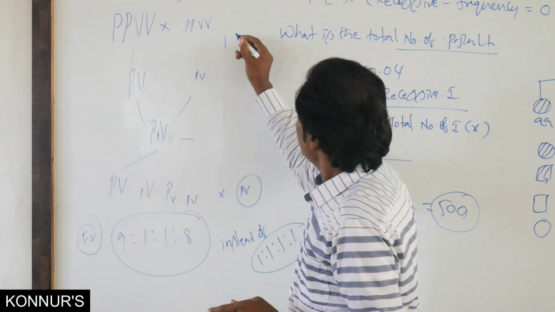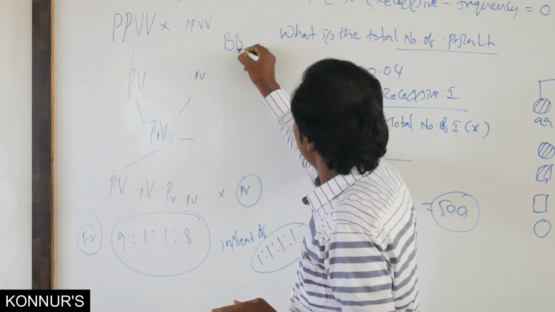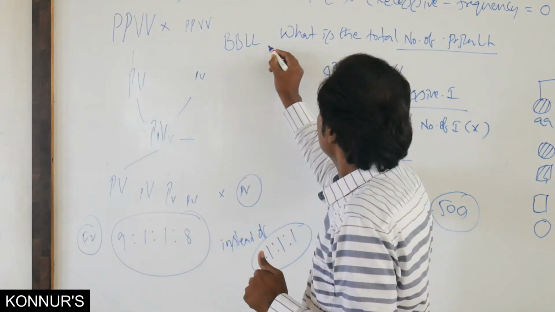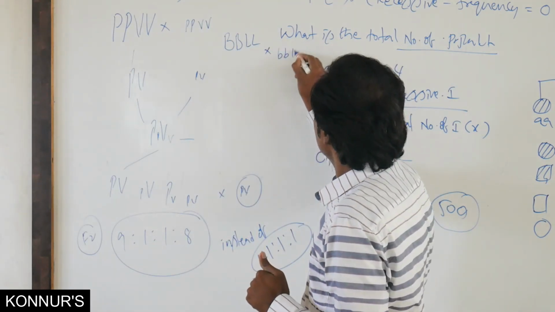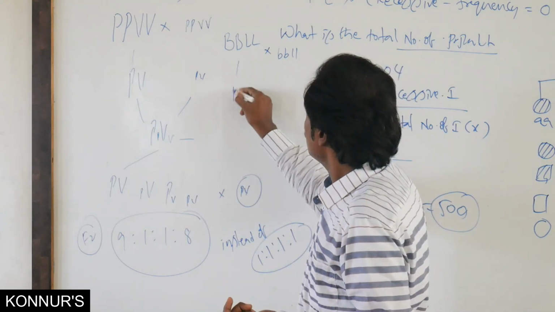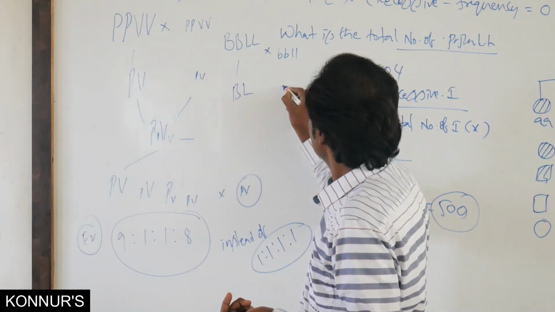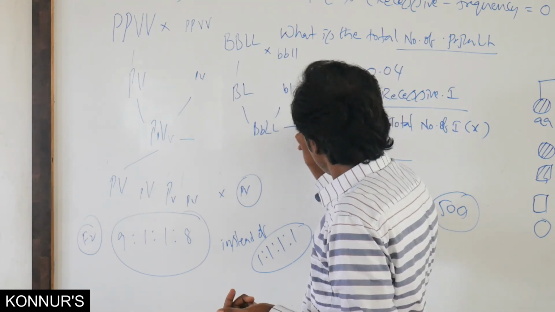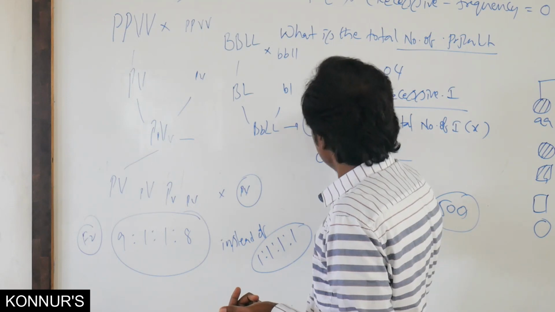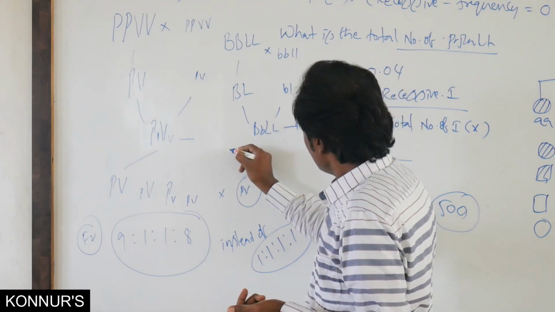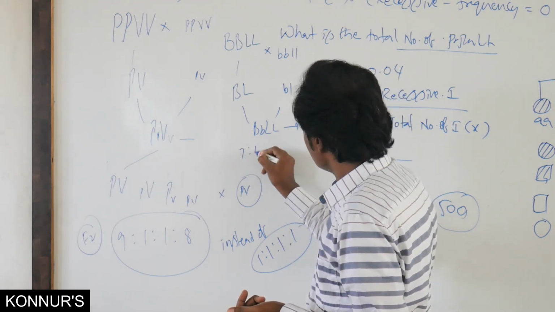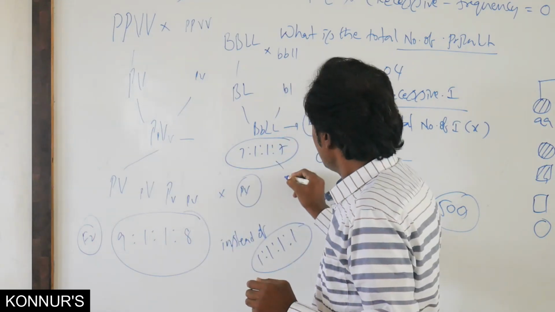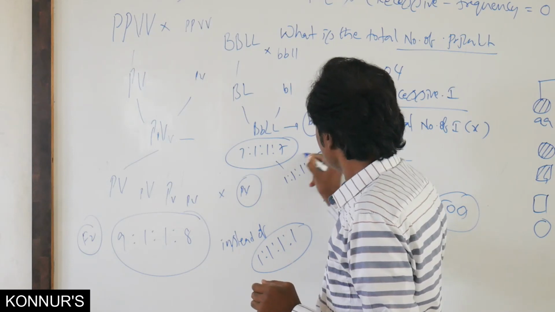Similarly, in a plant with blue color and elongated, and red color round pollen grains, if it is crossed with the recessive, the possibility is 7:1:1:7 instead of 1:1:1:1.